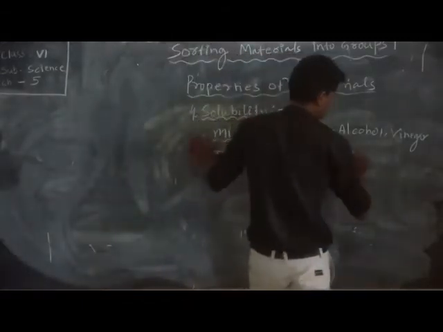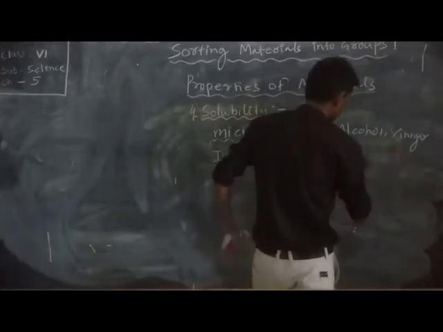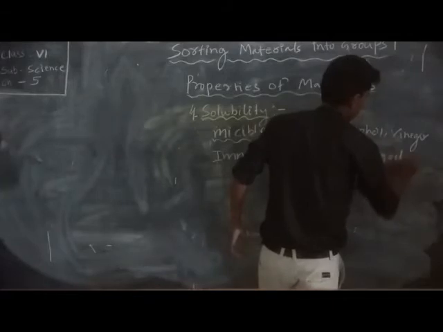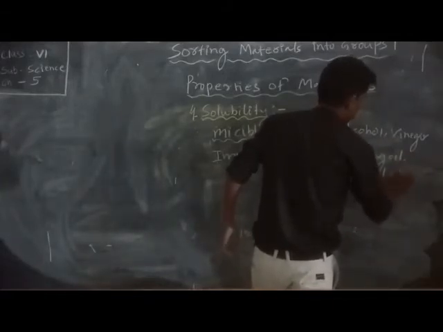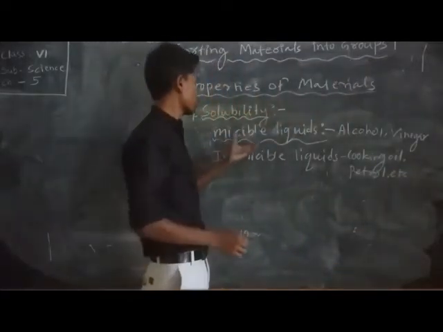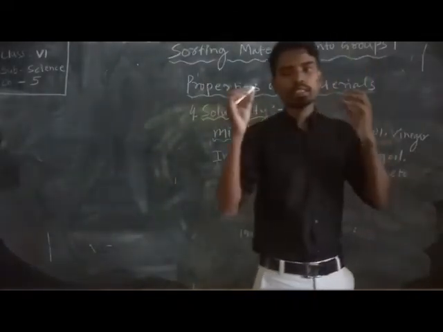Examples of immiscible liquids are kerosene, petrol and cooking oil. Some miscible liquids are alcohol, vinegar, nitric acid, sulfuric acid, etc.